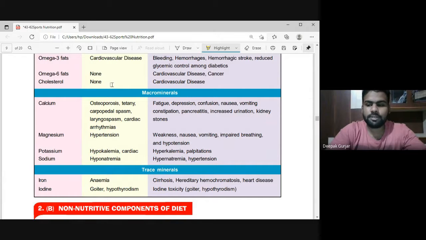If we talk about trace minerals like iron and iodine, okay? So iron deficiency leads to what? Anemia and heart disease, and iodine deficiency leads to goiter or hypothyroidism. Goiter means an increase in the thyroid gland, abnormal growth of the thyroid gland. So iodine toxicity, goiter, hypothyroidism may happen, right? So we will recapitulate it once.